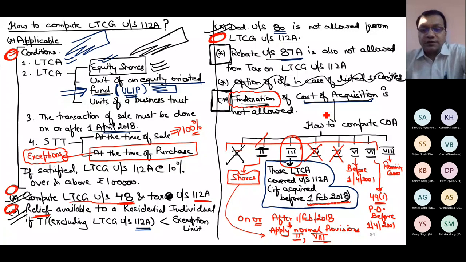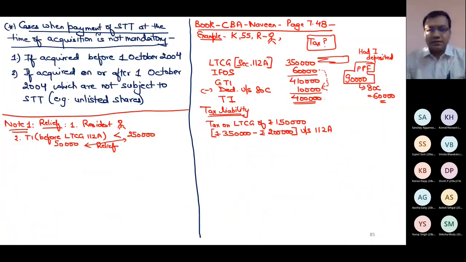Now, cost of acquisition is also not required here. Ignore it, because directly I've been given LTCG. So that's it. Now let us start computing the tax.